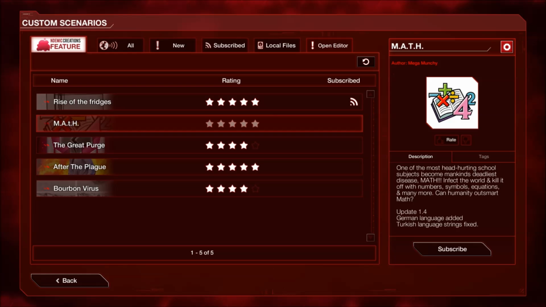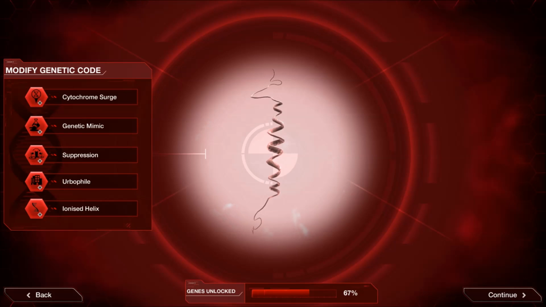This is Lurker101, and we're playing some more Plague Inc: Evolved custom scenarios. This time, this one has really caught my attention. It's simply called MAtH by Mega Munchie. One of the most head-hurting school subjects becomes mankind's deadliest disease, MAtH. Infect the world and kill it off with numbers, symbols, equations, and many more. Can humanity outsmart MAtH? Well, let's click the subscribe button, which allows us to play it.